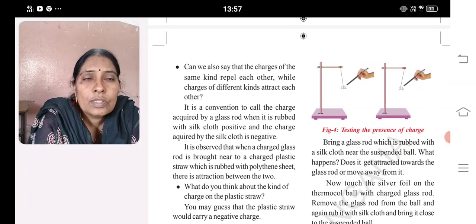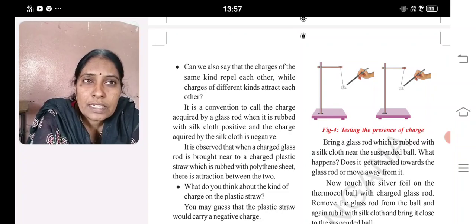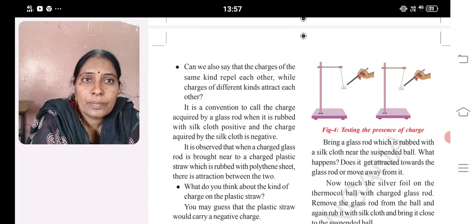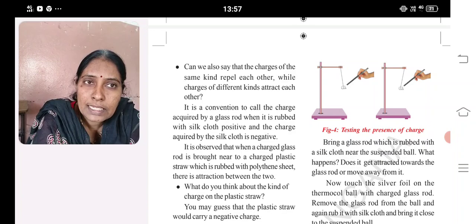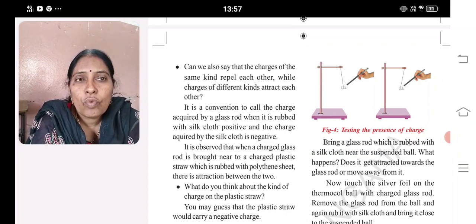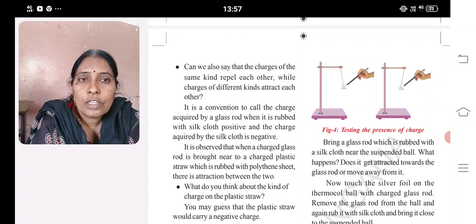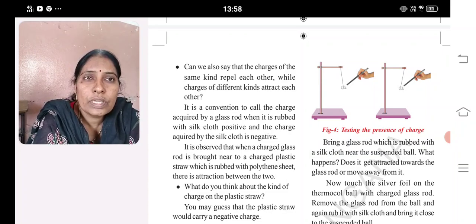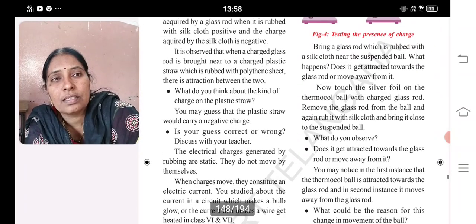Can we also say that charges of the same kind repel each other while charges of different kinds attract each other? It is a convention to call the charge acquired by a glass rod when it is rubbed with silk cloth positive, and the charge acquired by the silk cloth negative. What do you think about the kind of charge on the plastic straw? You may guess that the plastic straw would carry a negative charge.